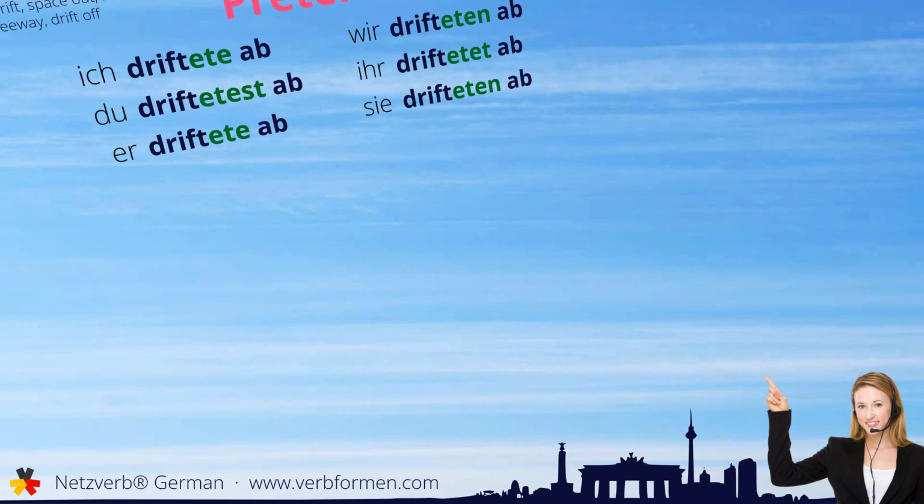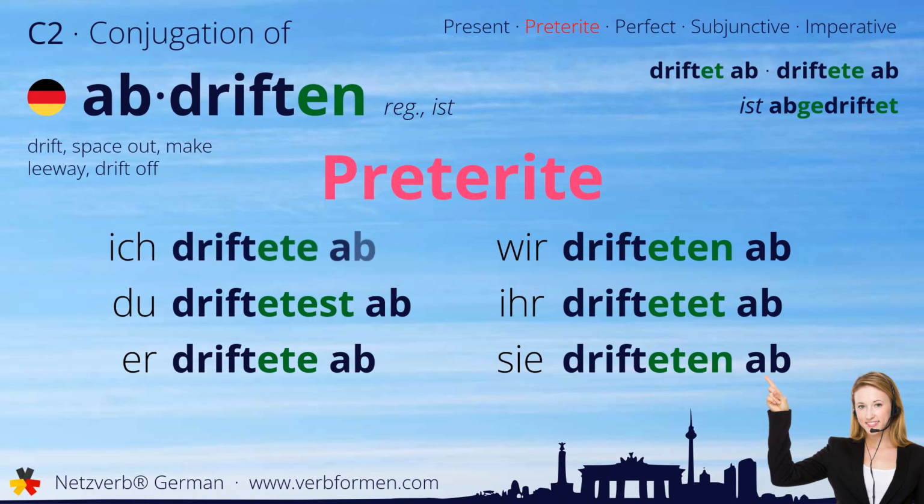Next up is the preterite. Ich driftete ab. Du driftetest ab. Er driftete ab. Wir drifteten ab. Ihr driftetet ab. Sie drifteten ab.